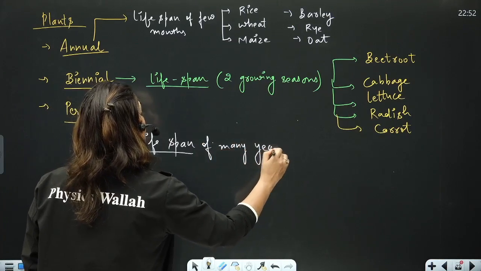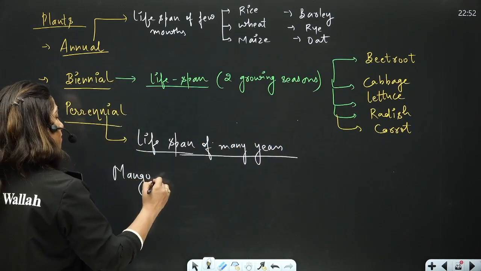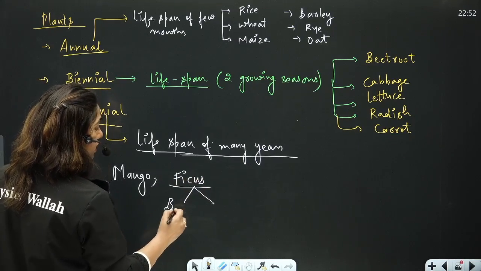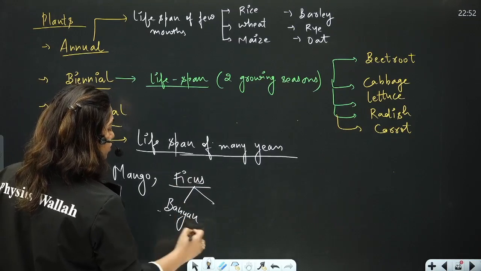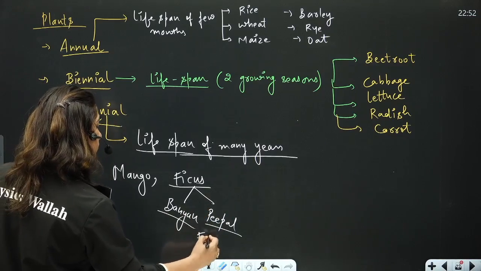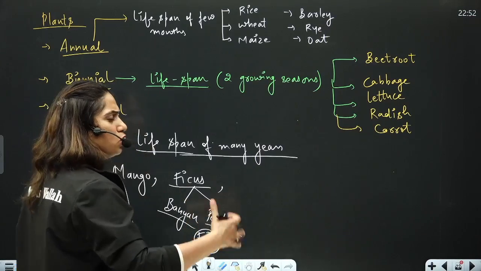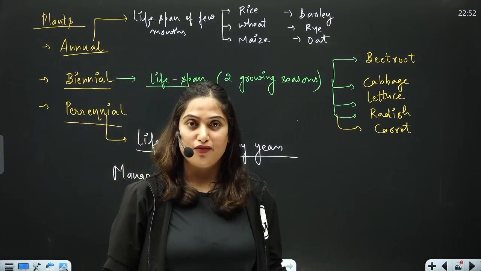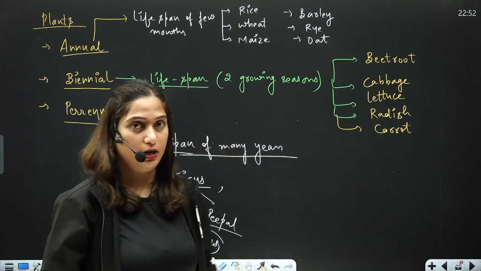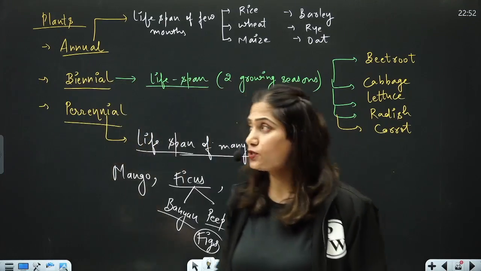Most of the plants are perennial plants. You can take various examples like mango, ficus. Ficus is the genus which contains banyan tree, peepal tree, fig tree. They are all figs which belong to the genus Ficus. So mango, ficus, most of the plants which you see around yourself, mango, apple, guava, most of them are perennial plants. Okay, so I hope you understood my point.